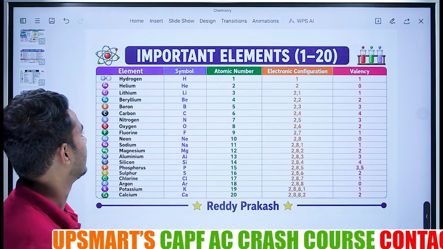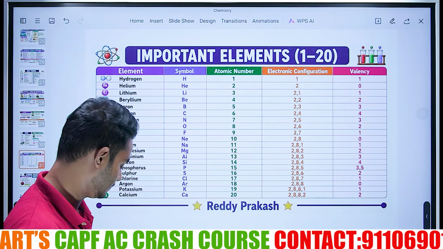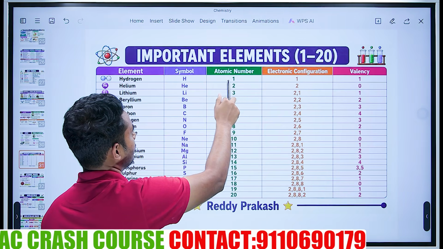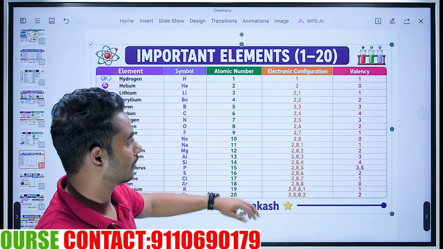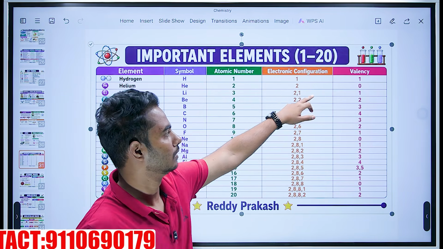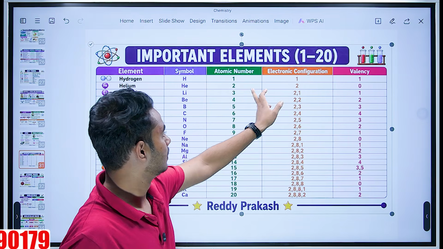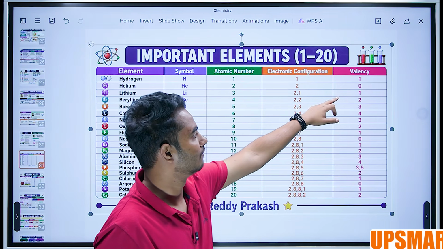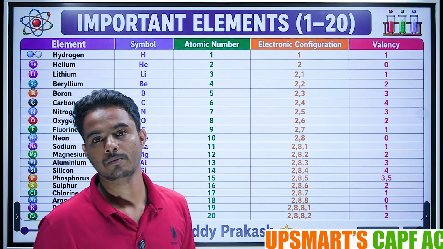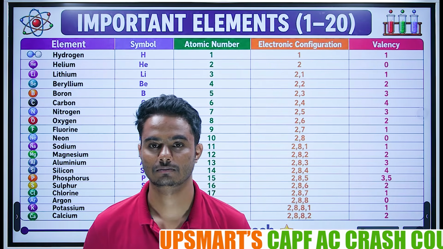Now see, hydrogen, helium, lithium, beryllium. Hydrogen, helium, lithium: atomic number 1, 2, 3. Electronic configuration 1, 2. Valency 1, 0. Lithium, electronic configuration is 2, 1. Valency is, total valency is 7.